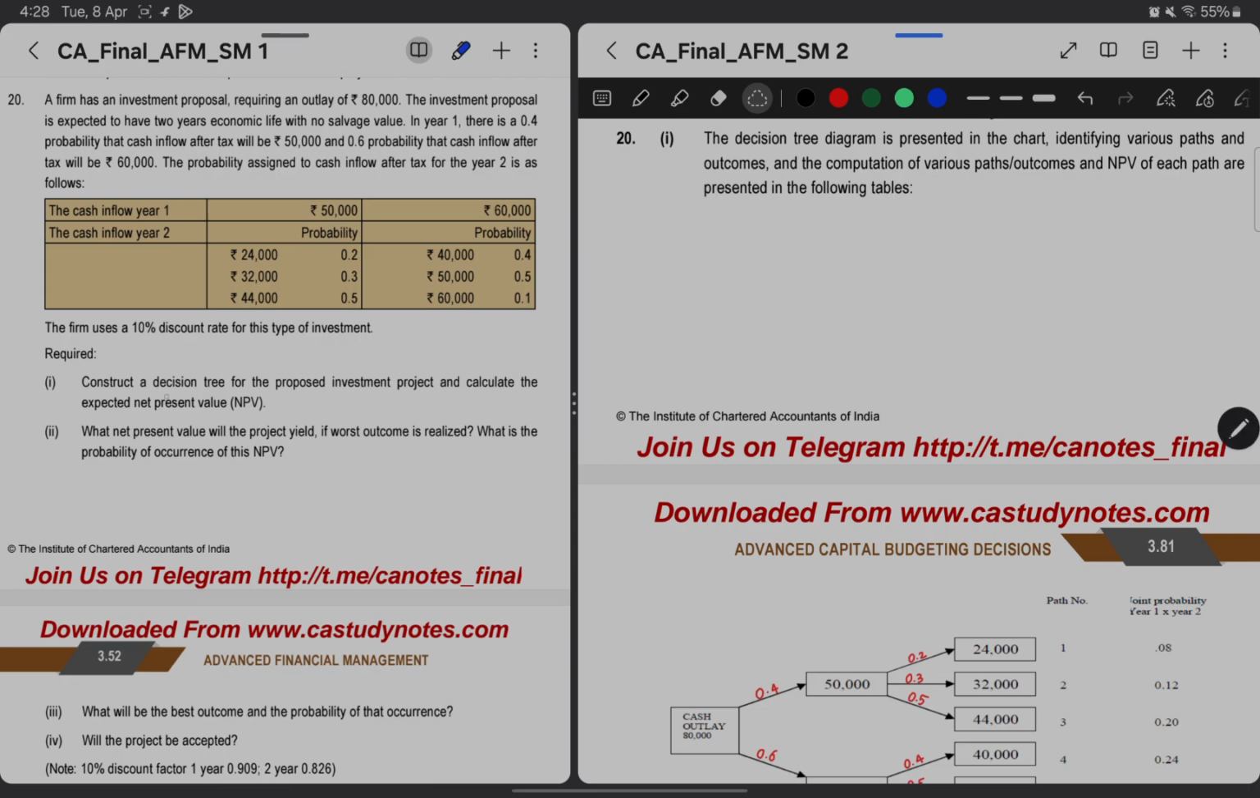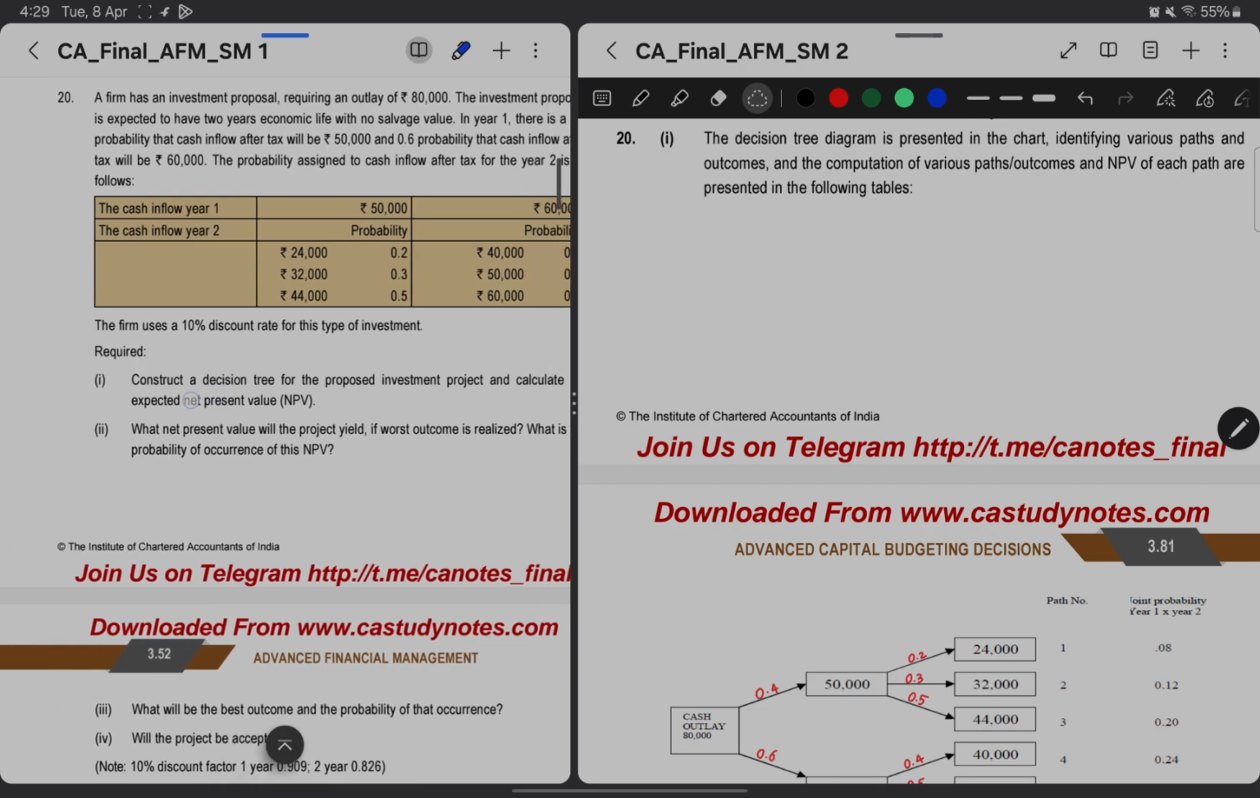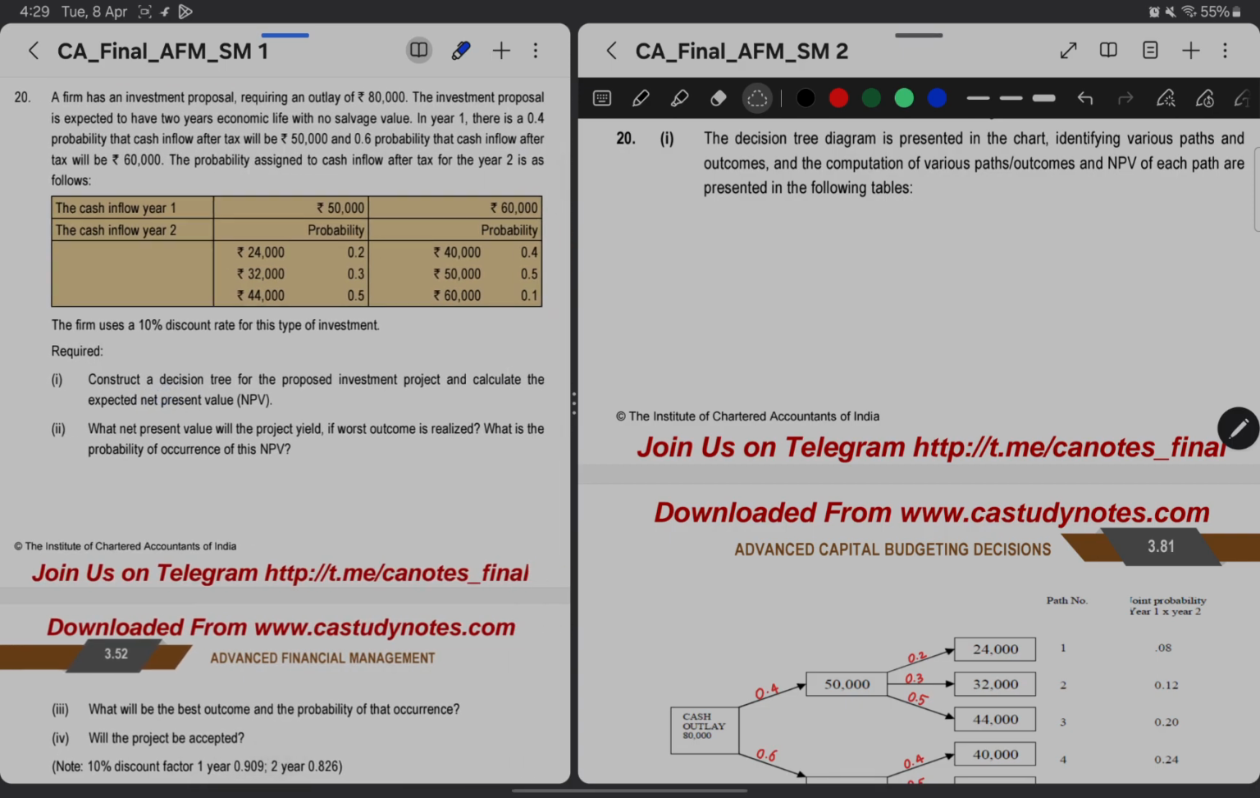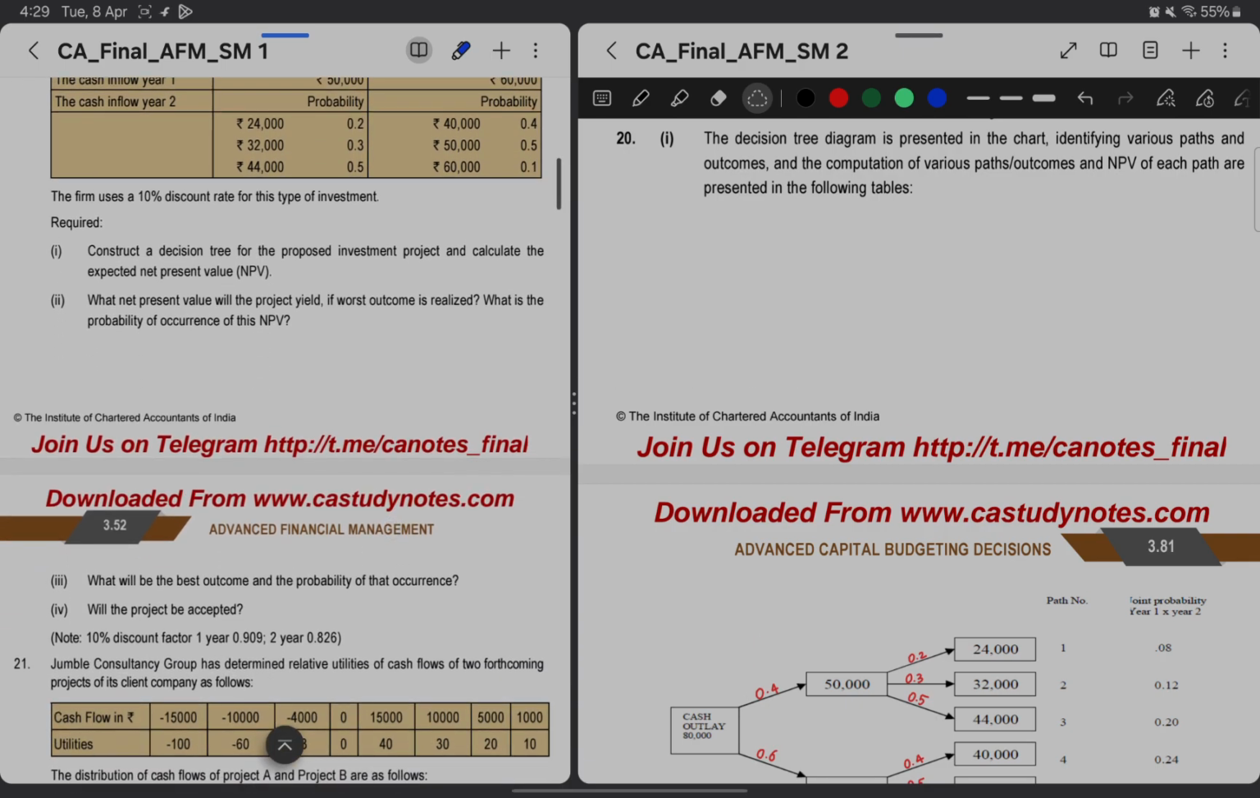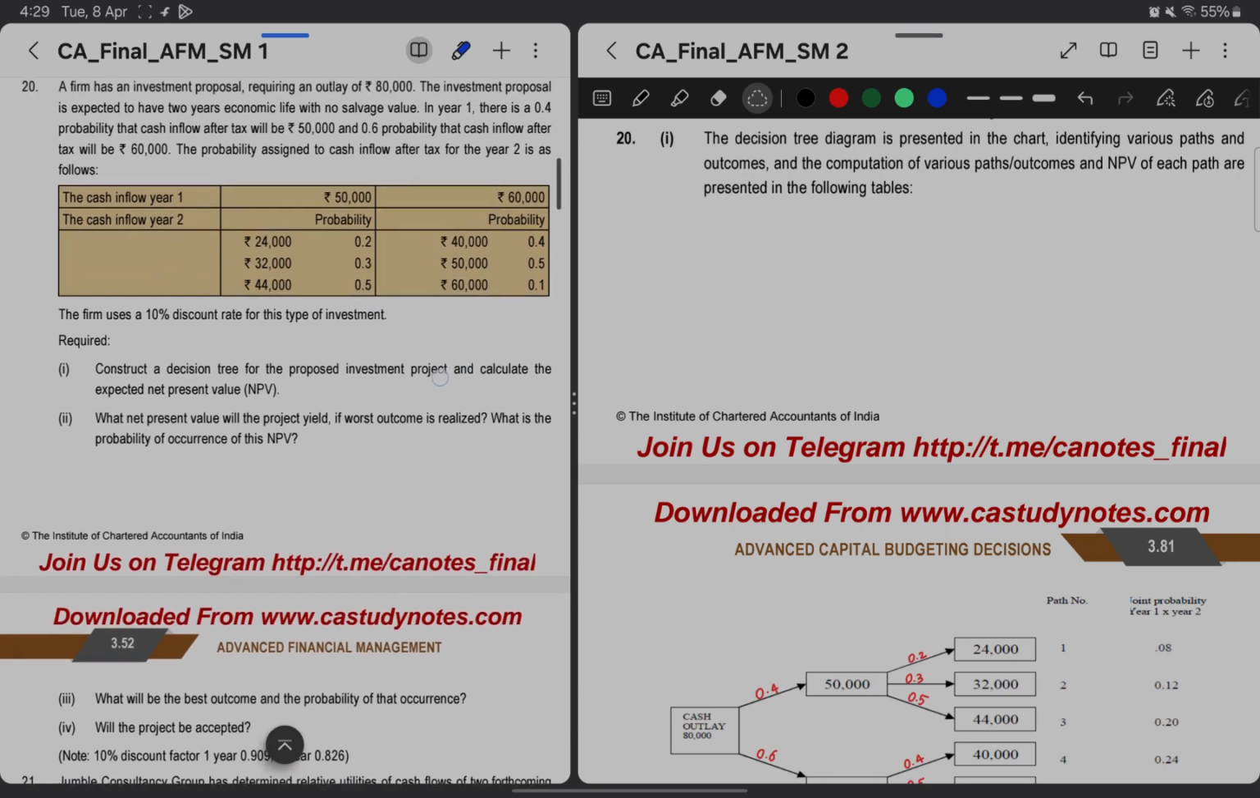We have to construct a decision tree for the proposed investment project and calculate NPV. Then the second requirement is, what NPV will the project yield if worst outcome is realized? What is the probability of occurrence of this NPV? So based on the decision tree, we have to find out the worst case, and the third requirement is best case, and what is the probability of that worst case and best case. And finally, we have to decide whether the project should be accepted or not.